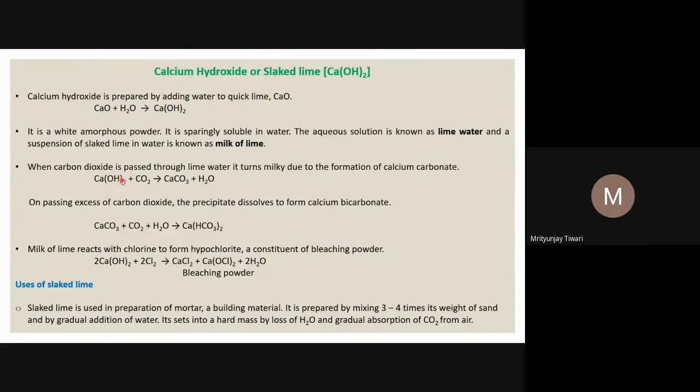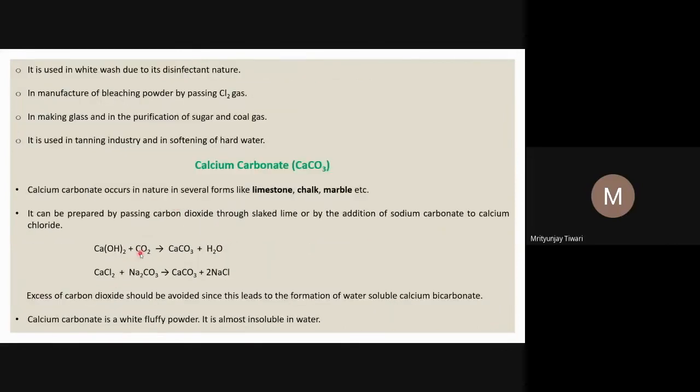I think this reaction we have seen here. So Ca(OH)2 plus CO2, the same reaction that is here. So calcium hydroxide plus CO2 reacts to form calcium carbonate, and the water molecule as a byproduct. Calcium chloride plus sodium carbonate forms calcium carbonate. This is just a double displacement reaction, CaCO3, and 2 NaCl formation will be there.